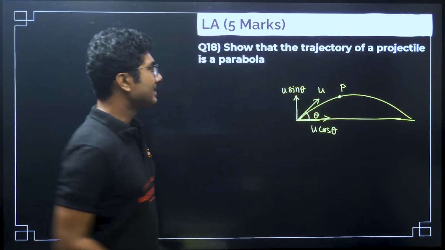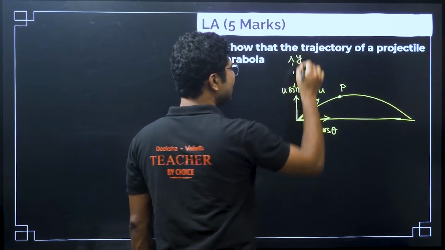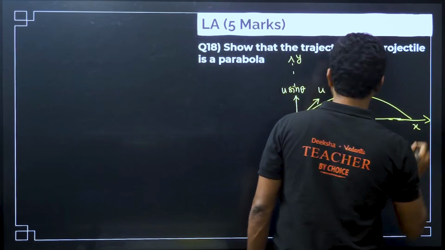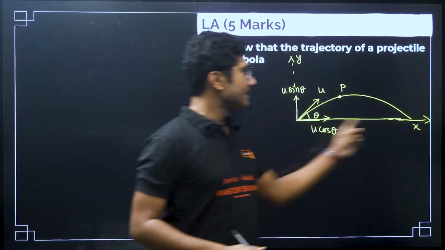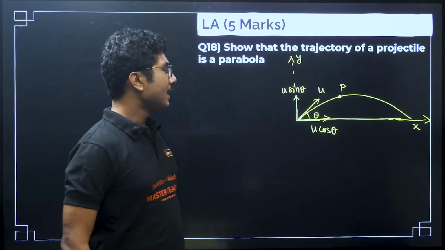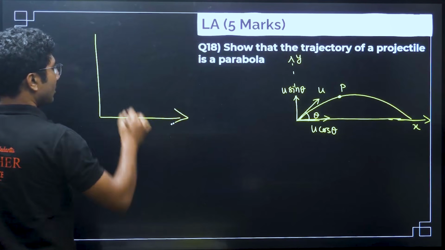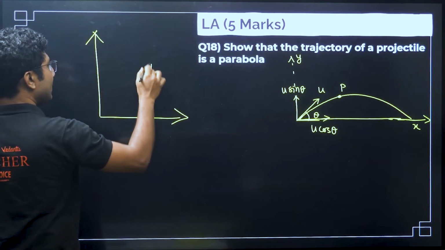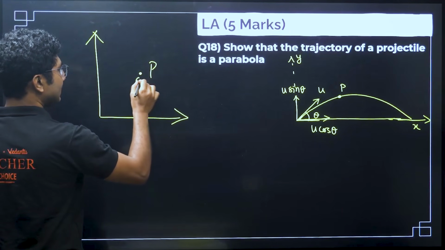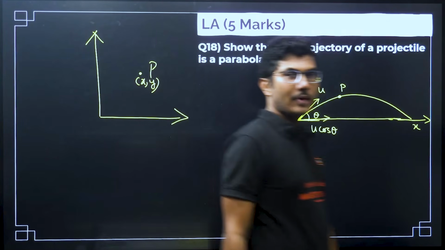This is the x axis and this is the y axis. If there is a coordinate system over here and the point P is over here, then we can say this is a random point and assign it a coordinate x comma y.